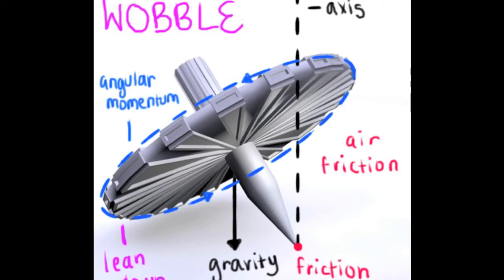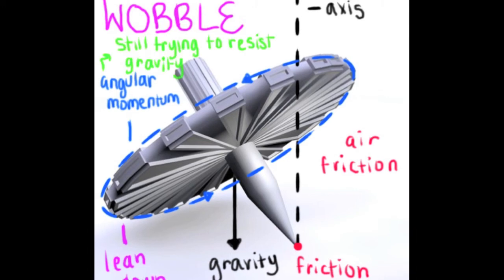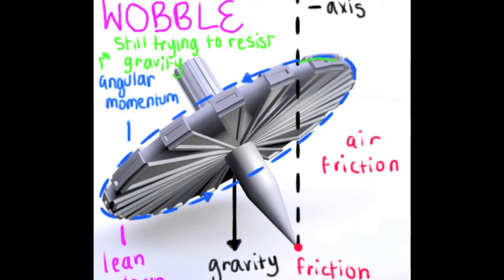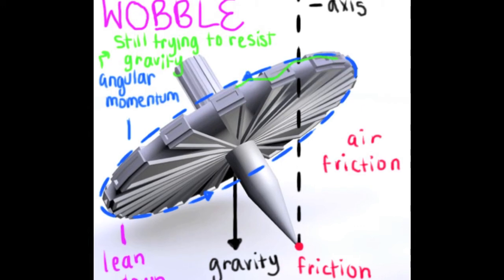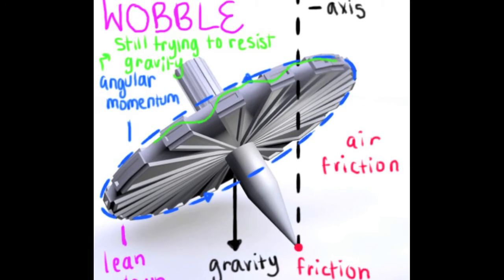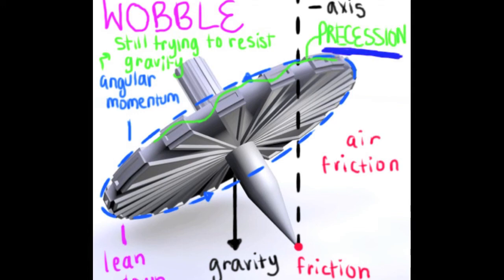To understand why this happens, let's try to imagine the motion of the top. Since angular momentum is still trying to resist gravity, the top still moves in the direction it was spun. But because gravity is offsetting the angular momentum, the top then leans down. However, since angular momentum still resists gravity, the top moves back up. This process keeps repeating and causes the top to look like it's wobbling. This phenomenon of the top moving up and down and wobbling is known as the top's precession.